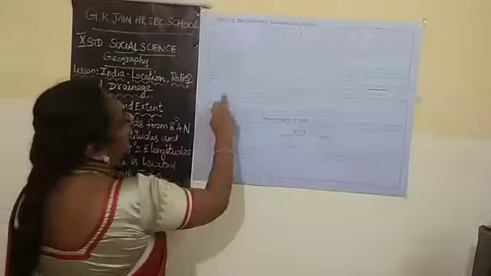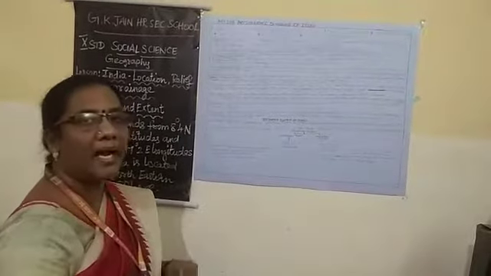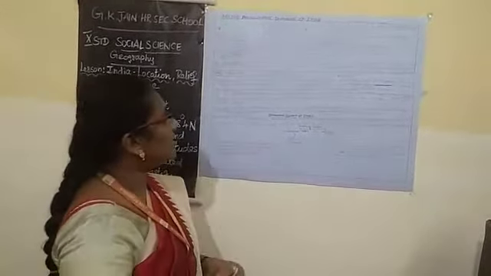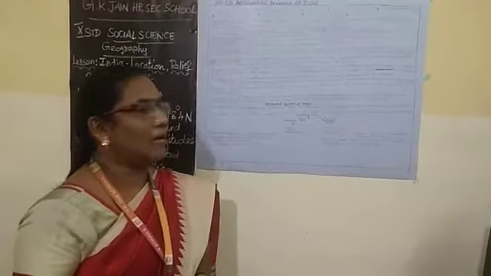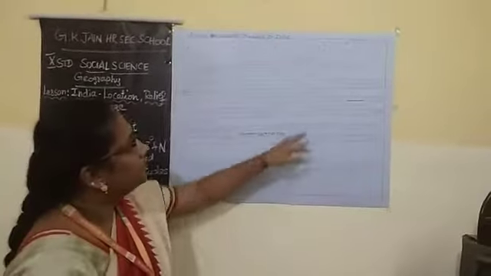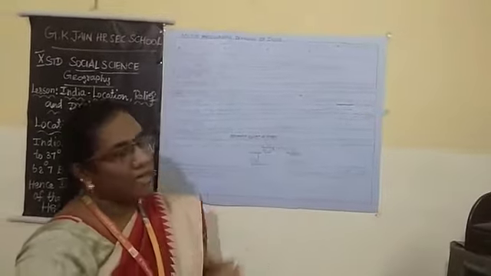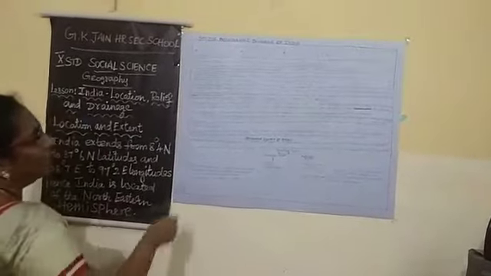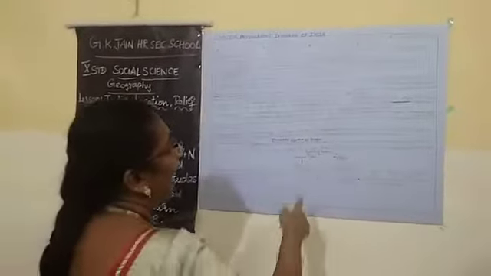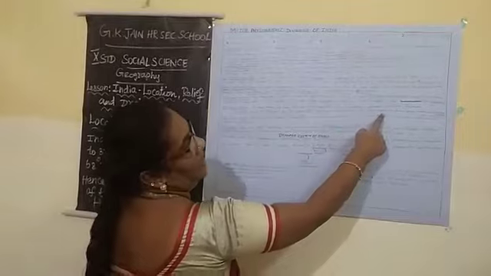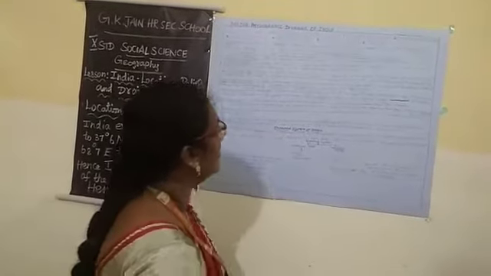Next one is the Indian Desert. We will move on to the desert. The Indian Desert, also known as the Great Indian Desert, is a large and arid region in the northwestern part of the Indian subcontinent. There are 5 major divisions in the Thar Desert. They are known as the actual desert region and the semi-desert region, and many different types of sand dunes and salt lakes are seen here.